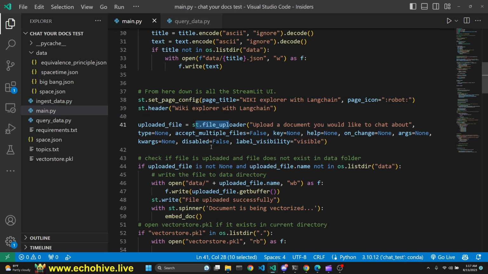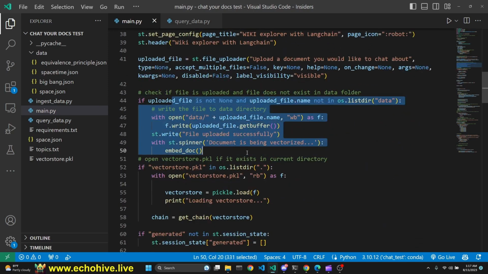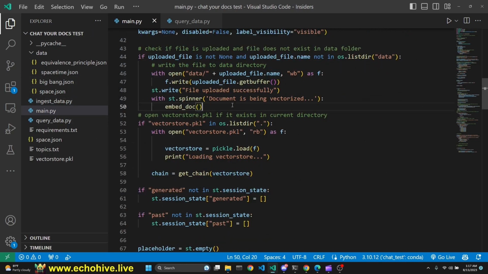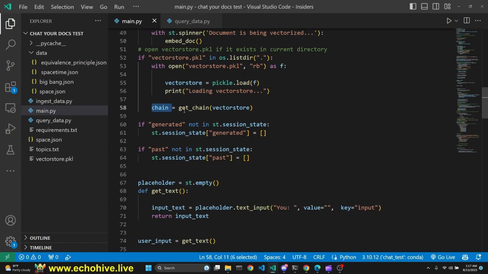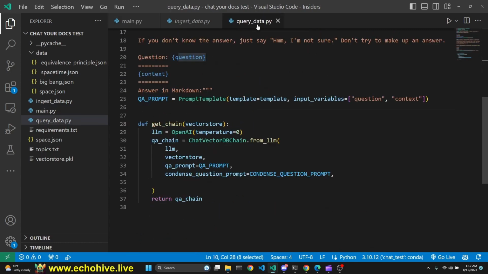We create a file uploader, and then we check whatever data is being uploaded, that we don't already have it. Then we just put it right here, and then we embed it automatically, the first file that the user uploads. We check if a vector store exists. If so, we load it. Then we set our chain using the get_chain, which we have defined in query_data.